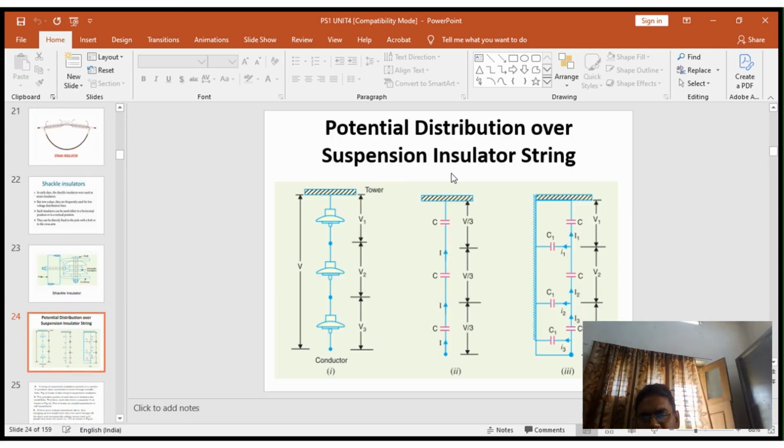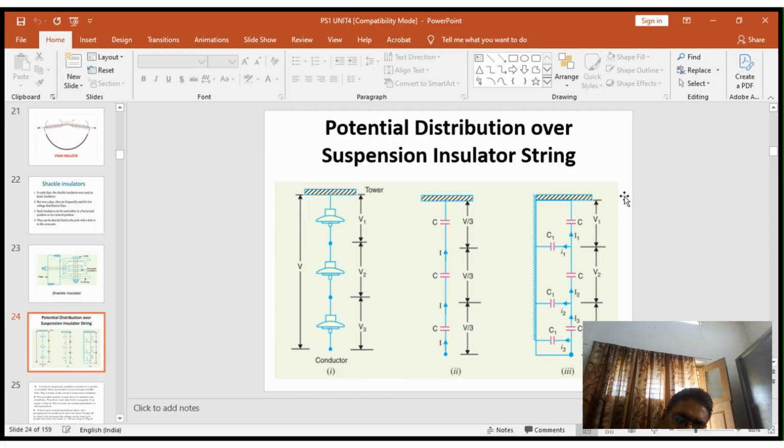Next, potential distribution in a suspension insulator. In the case of a suspension type insulator, the voltage across each insulator is not uniform, because of the presence of shunt capacitance; the voltage across each insulator will be different. In this diagram, we consider a three insulator string. Every porcelain portion between two bolts acts as a capacitor. That capacitor is known as self capacitance or mutual capacitance.